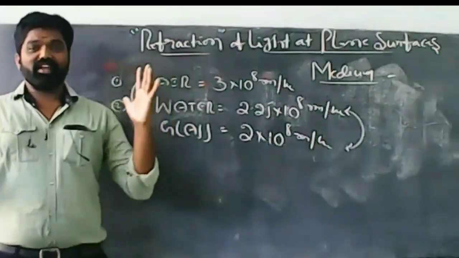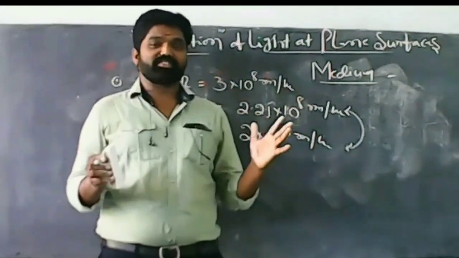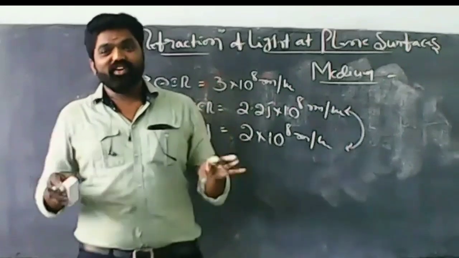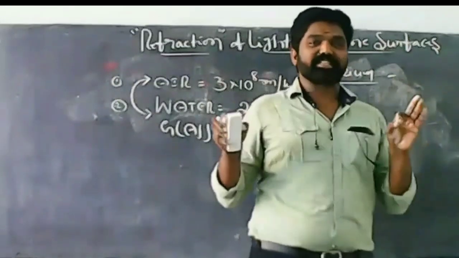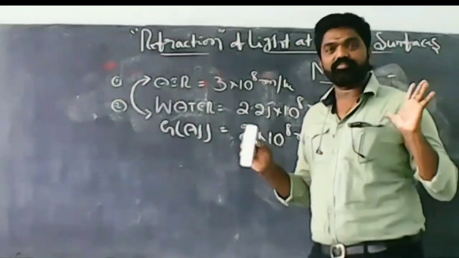Finally, you can say that the velocity of light is more in a substance that is called rarer. The velocity of light is least in a substance that is denser.